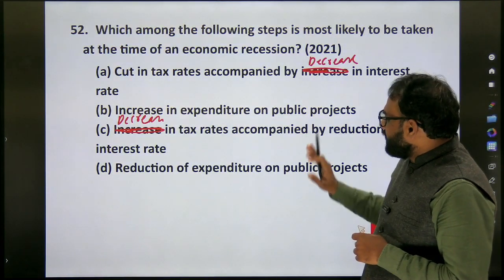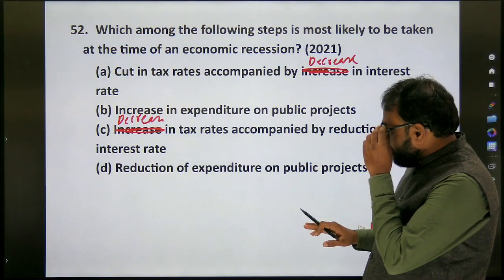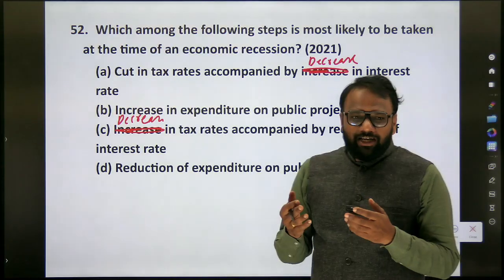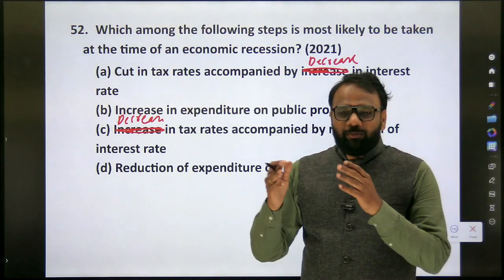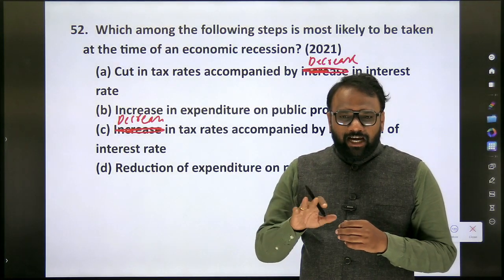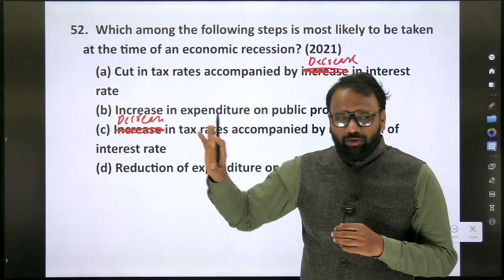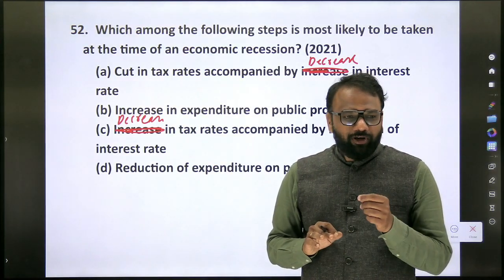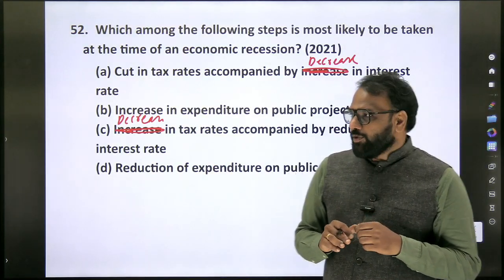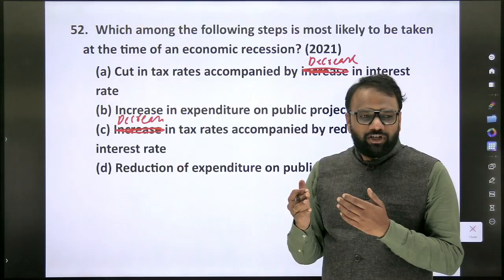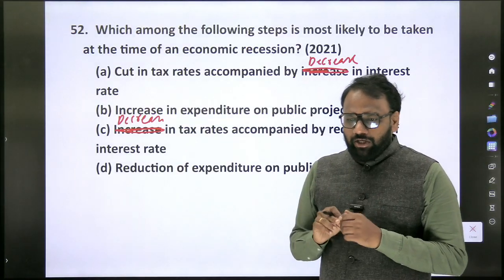Okay, now rather than saying like this, what they can do? They can make a statement like if the RBI follows tight monetary policy, the tight monetary policy will give a fillip to the economic activity? No, it should be what? Loose monetary policy. Okay, loose monetary policy. So in this fashion, based on this question, we should be able to connect all the dots.